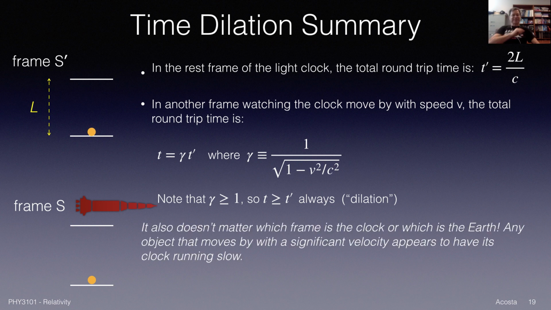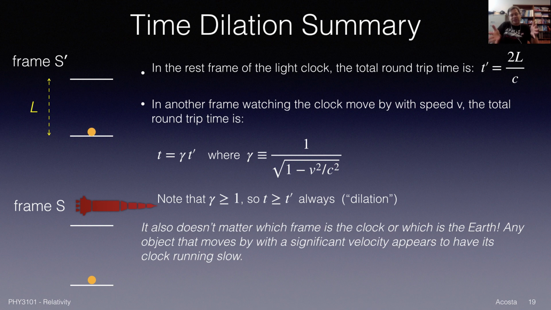But here's the curious thing. It also doesn't matter which frame is the clock and which one is the Earth. We talked about the rest frame being the clock frame and the Earth frame being a different frame where the clock was moving by. But we could have flipped the roles. You could be on the rocket moving by, looking at a light clock on the Earth.